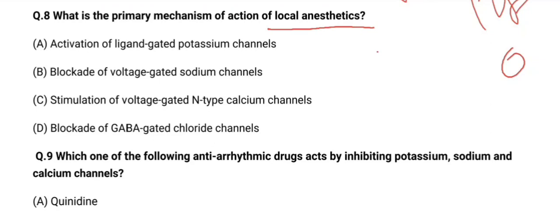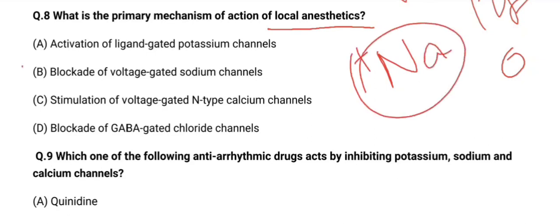So we know that the nerve impulse will be transmitted or action potential will be generated due to the opening of voltage gated sodium channel. So the mechanism of action will be just inhibiting the voltage gated sodium channel. So the answer will be option number B. So these local anesthetics act on the cell membrane. It is one of the points we should remember.